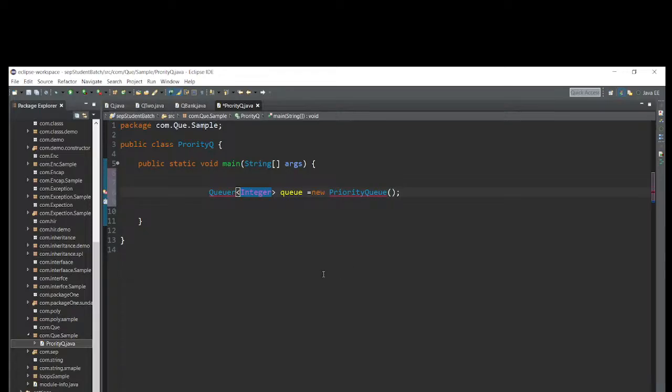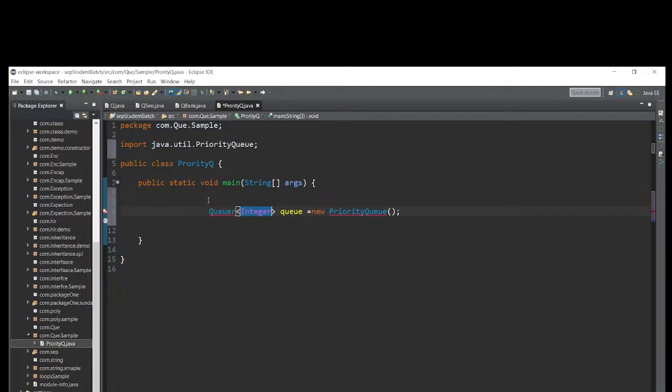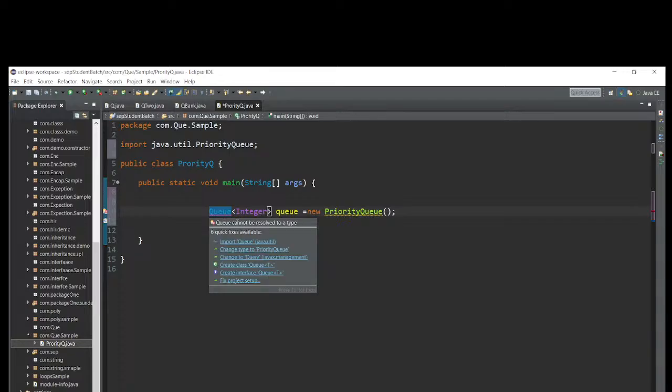Now it is showing an error because we have to import that from the java.util package. So Control Shift O. Queue, not QR, Queue. What is happening? Import Queue from the java.util package.